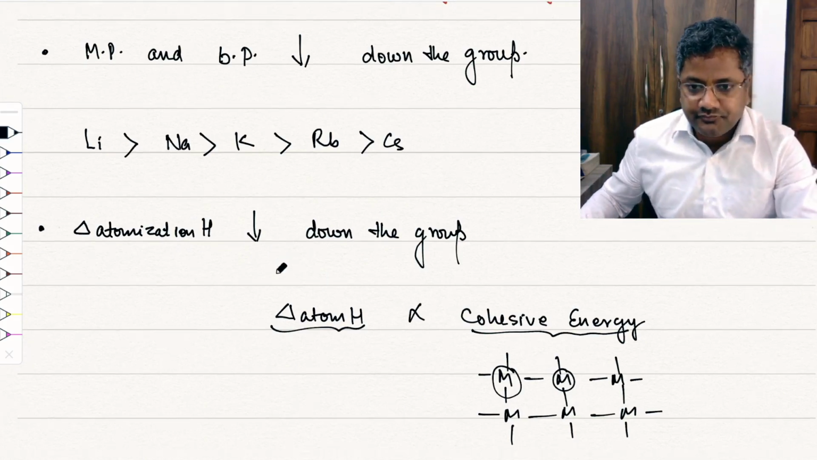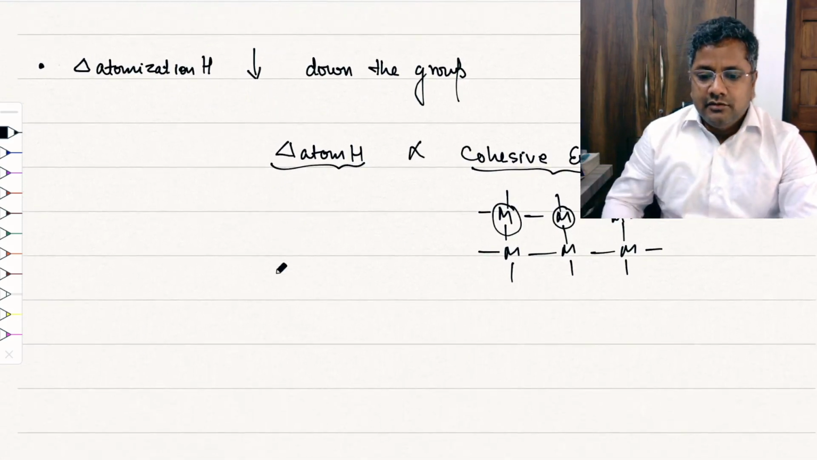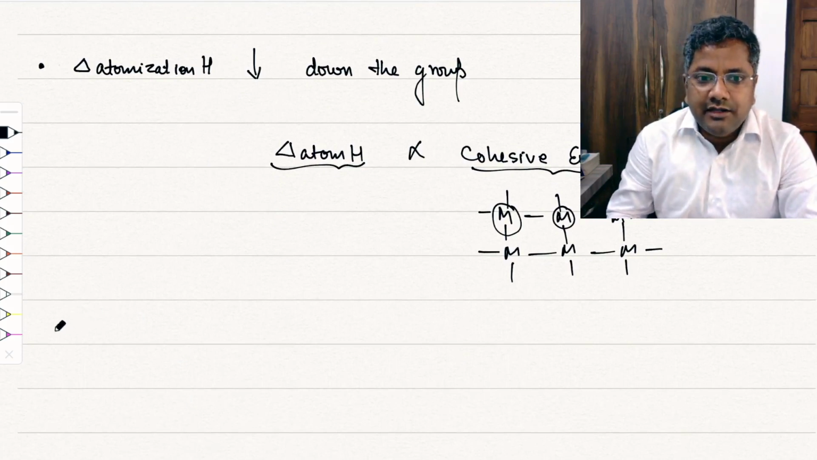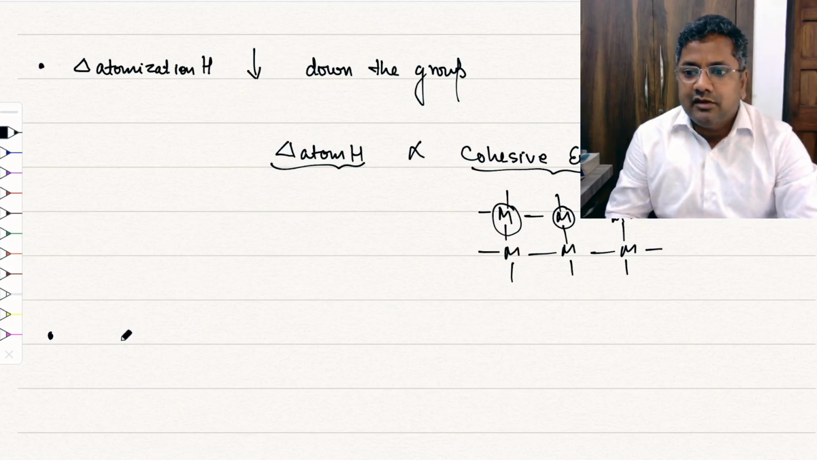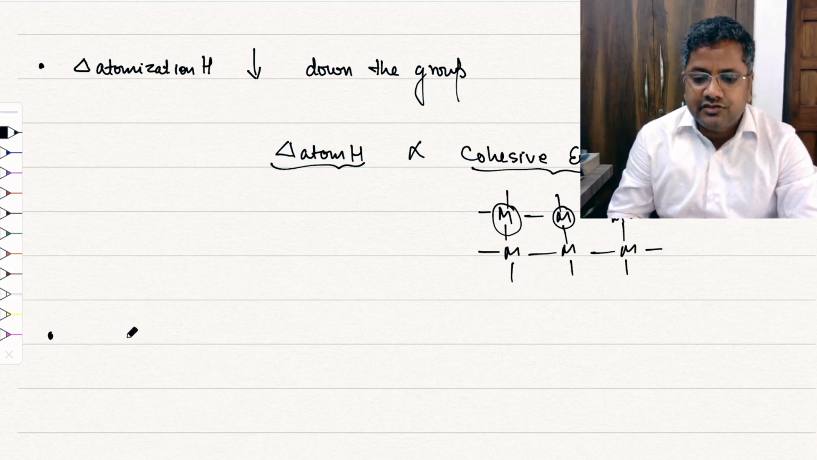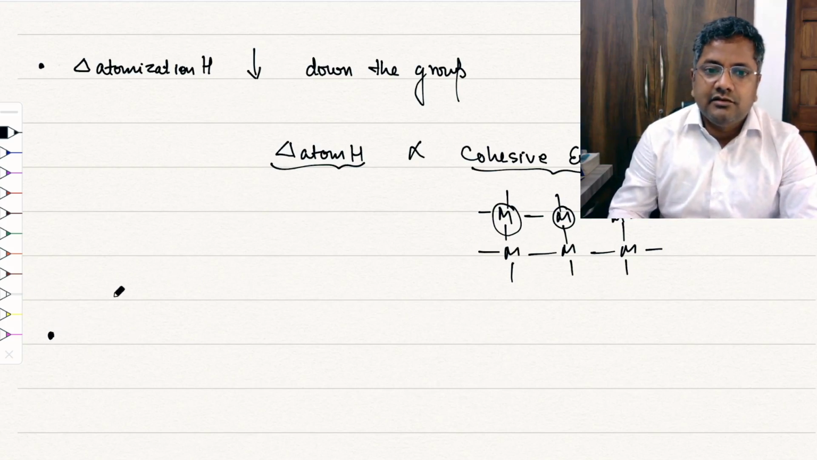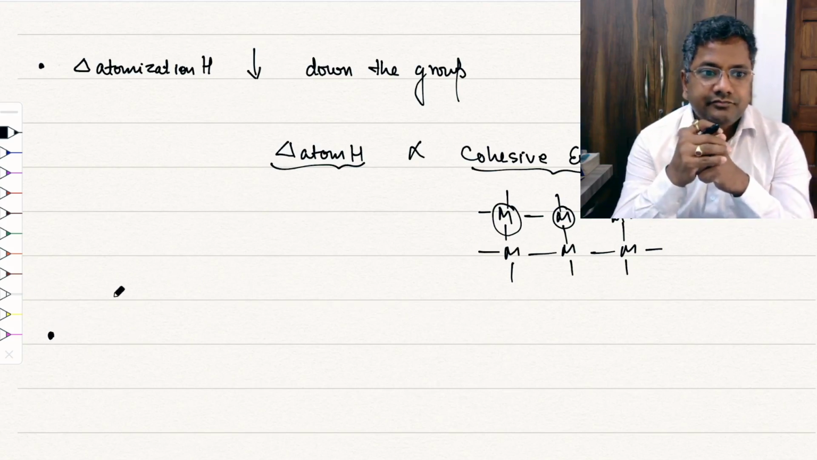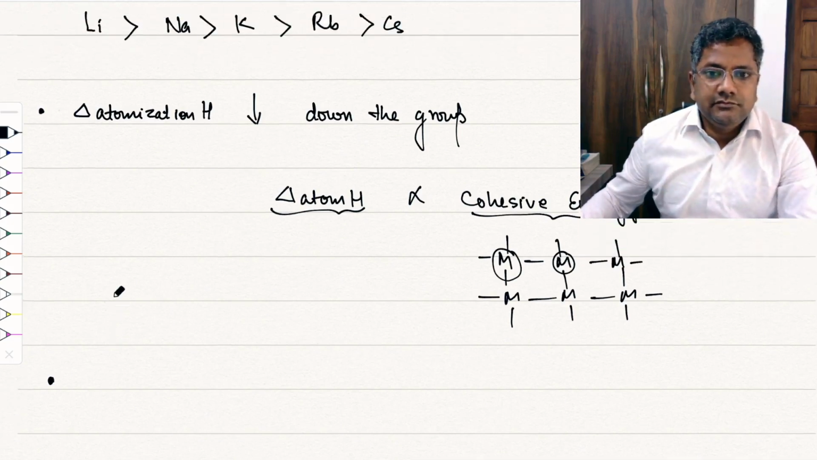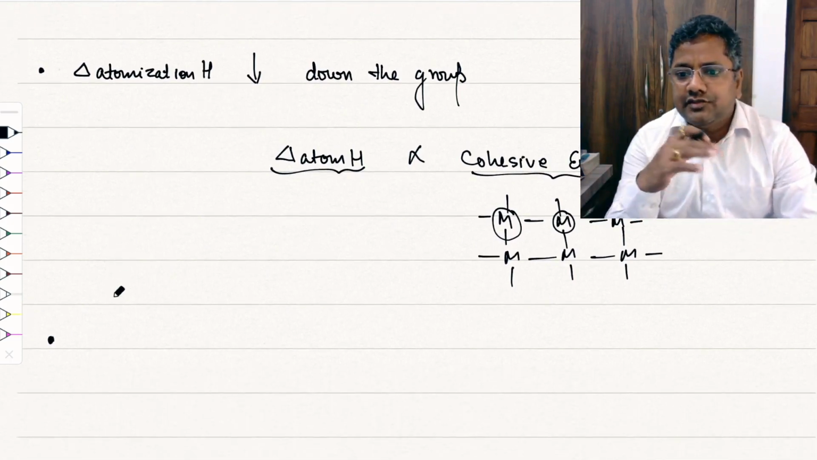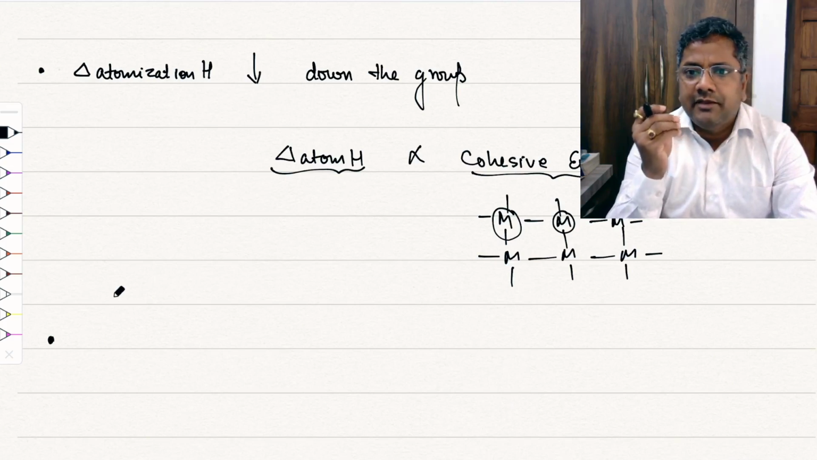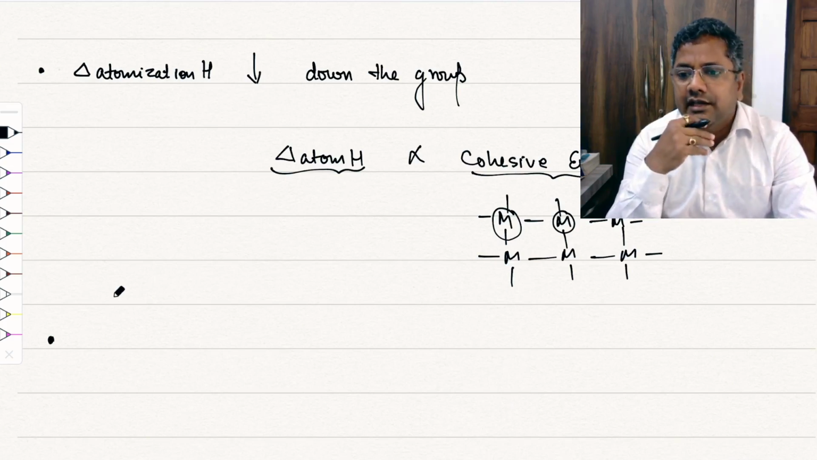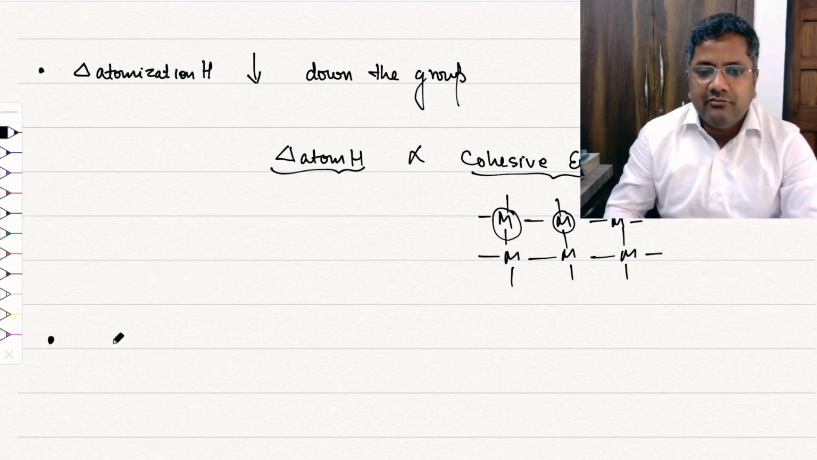Now see, next property we can see is flame color. All the elements in this group have a characteristic color in the flame test, right? So, flame coloration.